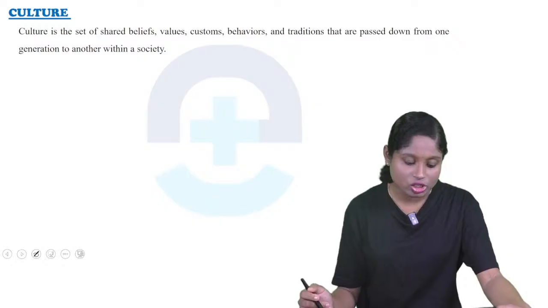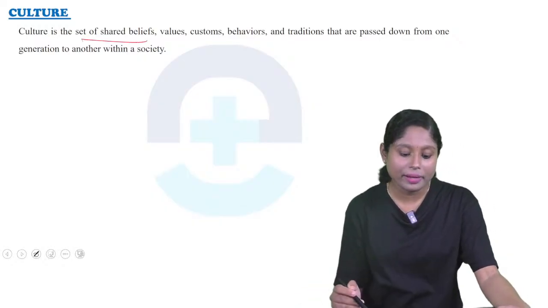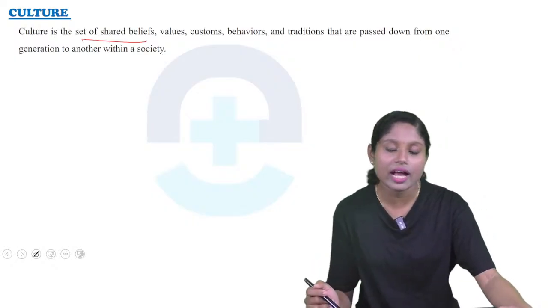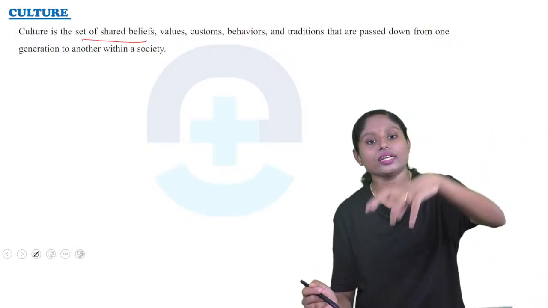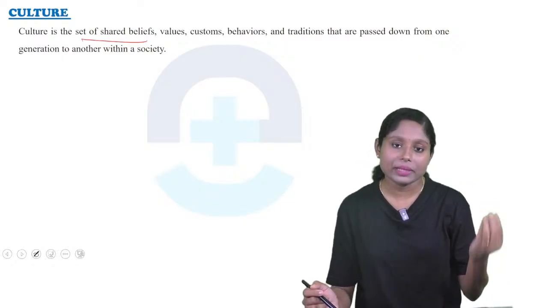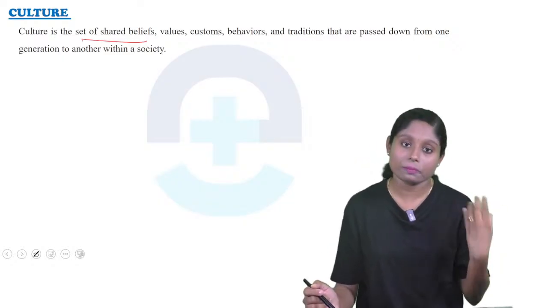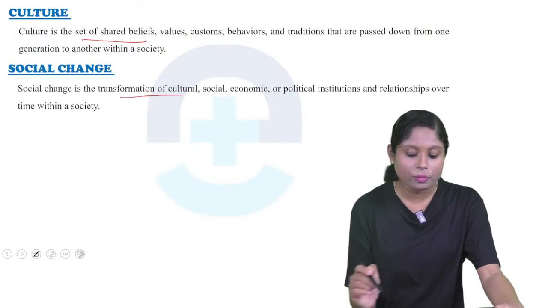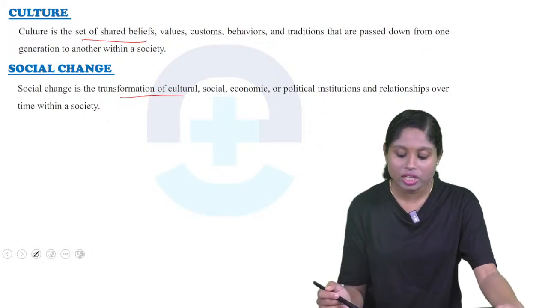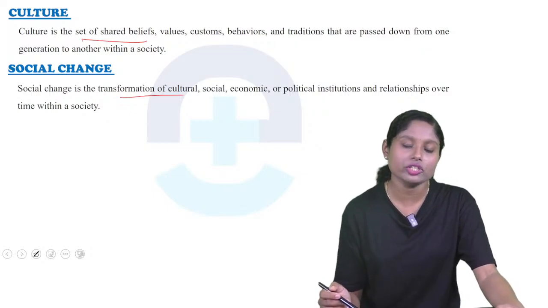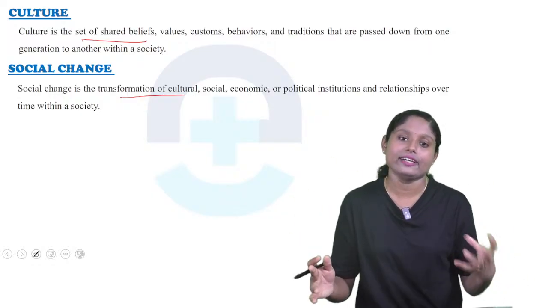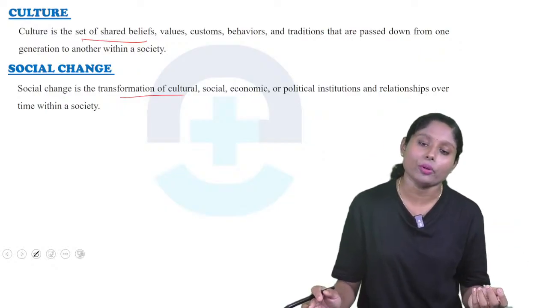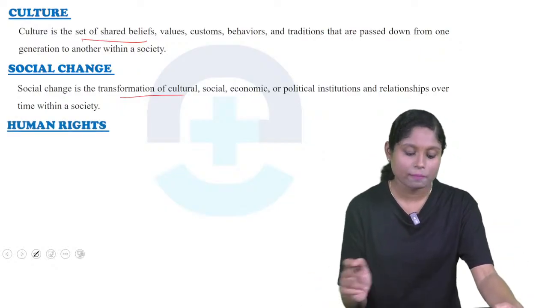So the next word is culture. So what is culture? It's a set of shared beliefs, values, customs, behavior and traditions that are passed down from generation within the society. So from generation to generation it is passed down. So the beliefs, customs, traditions or behavior, that is what is called culture. So what is social change? It's a transformation of cultural, social, economic and political institutions and relationships over time within the society. The change in the society, either a cultural change, social, economical or political change. That is social change.